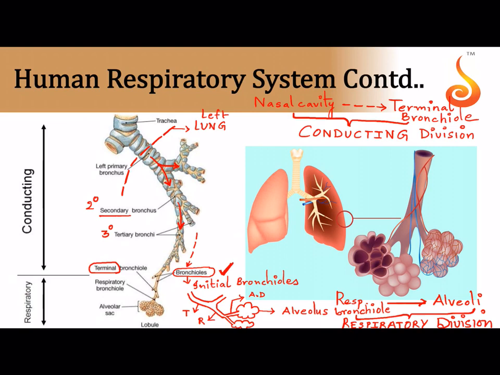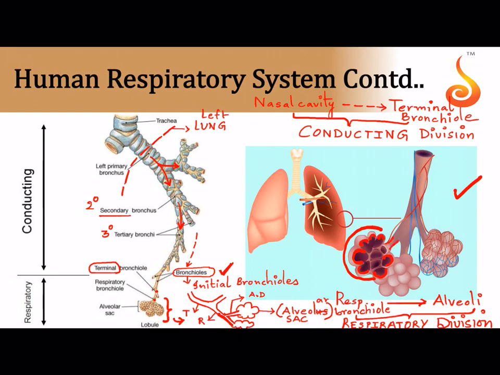From the respiratory bronchiole and the alveoli, it is referred to as the respiratory division. Like I told you here, all of you notice the terminal bronchiole branches into respiratory bronchiole, and like I have shown in this representation, the respiratory bronchiole receives finer ducts which are referred to as alveolar ducts from pouch-like structures which are aggregated into a structure. Actually, this is referred to as the alveolar sac. See the diagram here. This entire portion is referred to as the alveolar sac. The individual cup-shaped portions inside this are referred to as the alveolus.